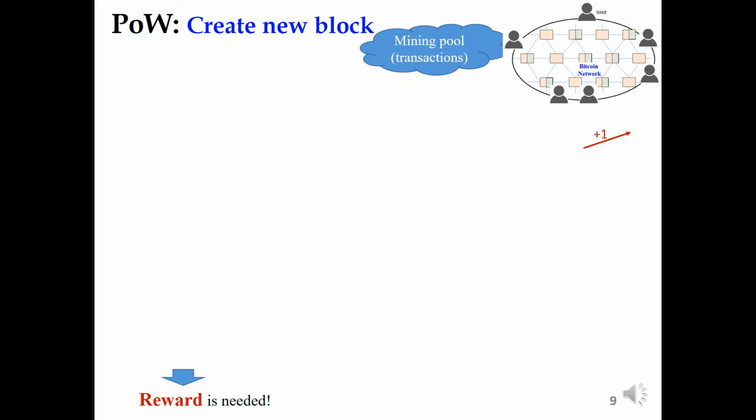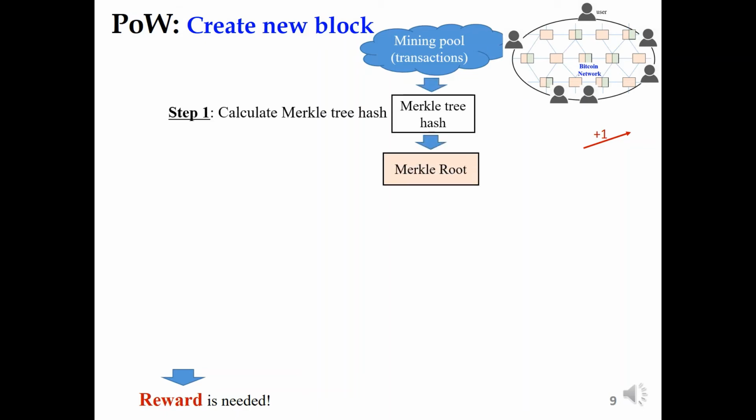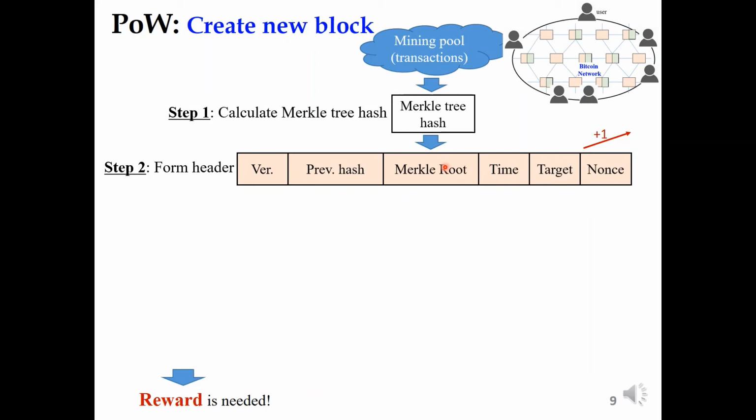Okay, so how does a network using proof of work create new blocks? It follows 3 steps. First, it collects the transaction data from the mining pool to calculate the Merkle tree hash of the transaction data to get the Merkle tree root hash here. In the second step, it forms the header by adding, for example, the version of the network, the previous hash, the hash of the previous block, the time that creates this block, the target, and the nonce.